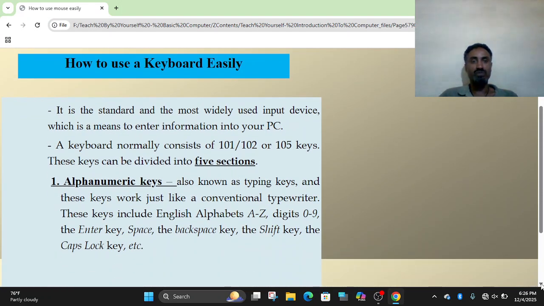How to use a keyboard easily? When you say keyboard, it is the standard and most widely used input device.